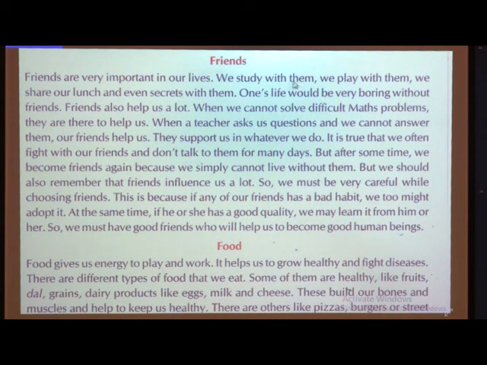So many things we do with our friends: we study with them, we play with them, we share our lunch, we share the secrets also with them. Then one's life would be very boring without friends.